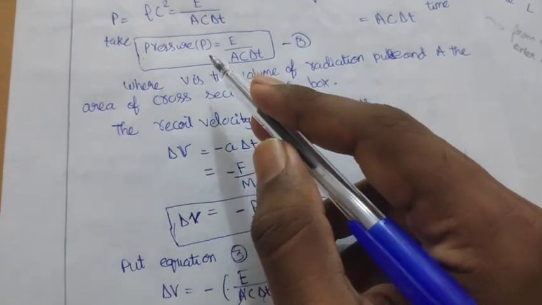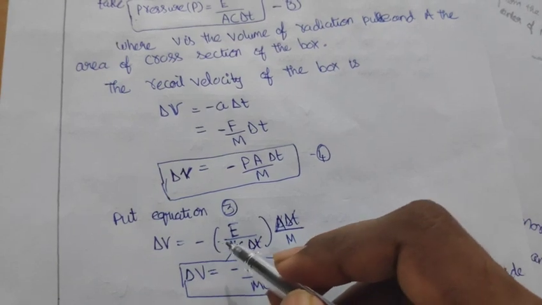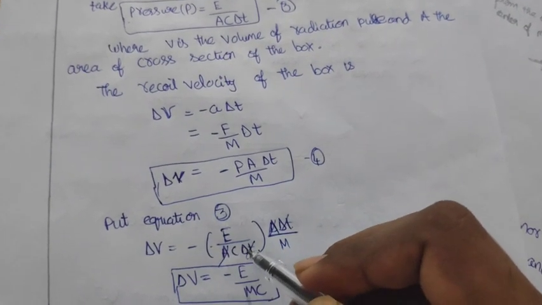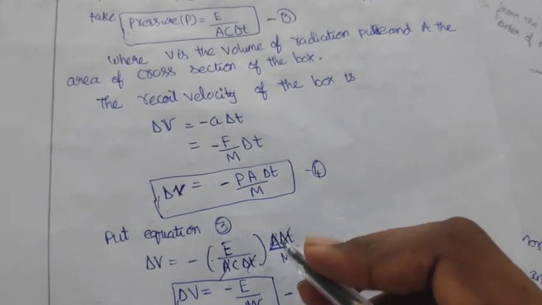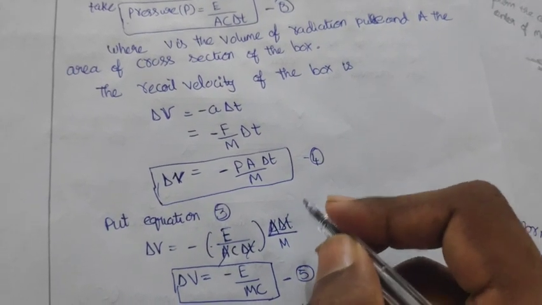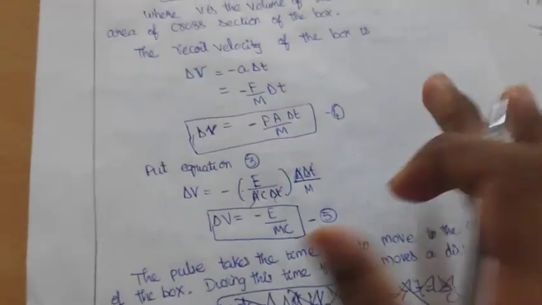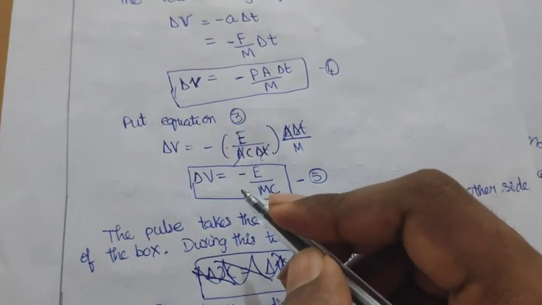Equation 3 is pressure equal to E divided by A c del t. Del v equal to minus E by A c del t into A del t by M. A del t gets cancelled. So del v equal to minus E by M c. This is the recoiling velocity.